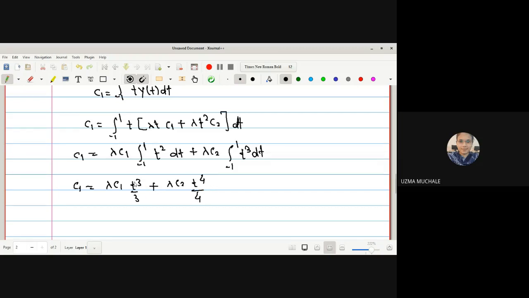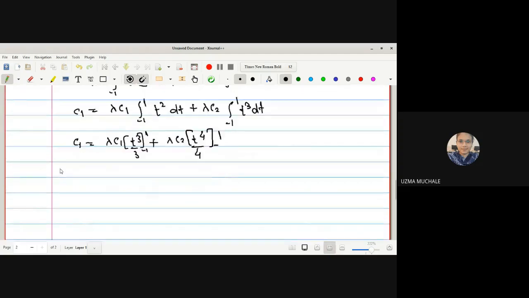Now we have to just substitute the upper and lower limits, within the limits minus 1 to 1. So c1 is equal to lambda c1 times 1 minus minus 1, that is plus 1, plus lambda c2